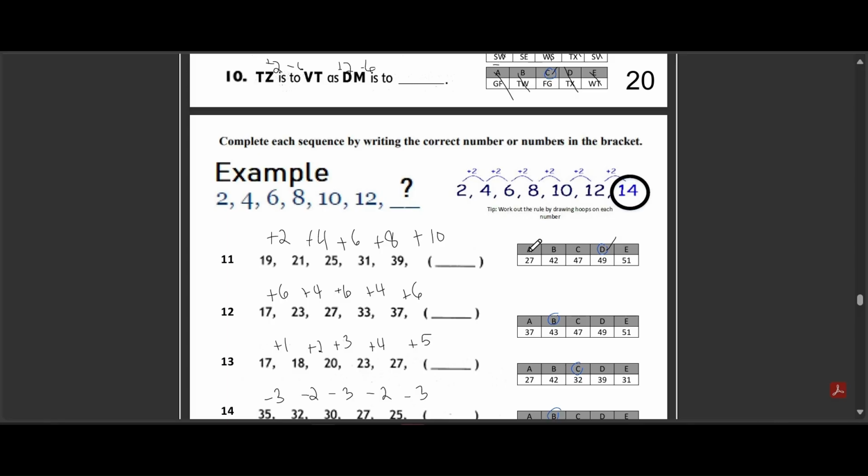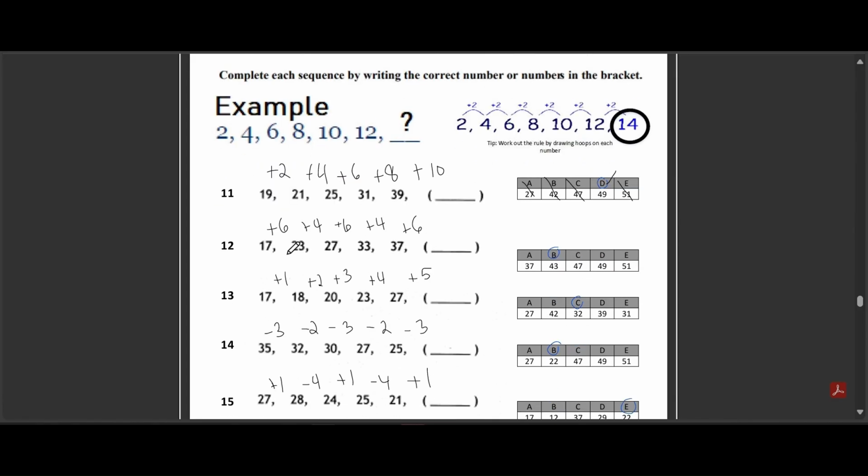Let's find the pattern. From 19 to 21, we add 2. From 21 to 25, we add 4. From 25 to 31, we add 6. And from 31 to 39, we add 8. It looks like we're adding increasing even numbers. So the next step is to add 10. 39 plus 10 is 49. Option A is too low, and the other options don't follow the pattern of increasing even numbers.